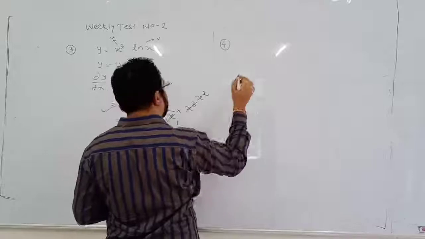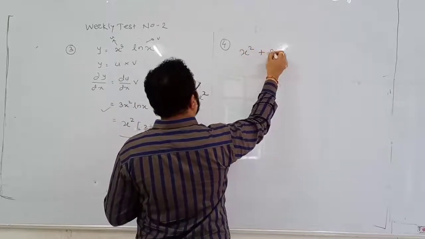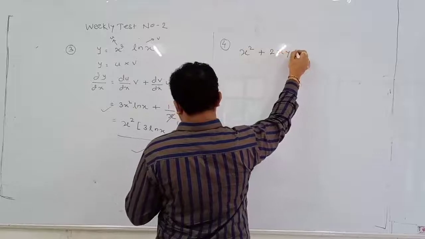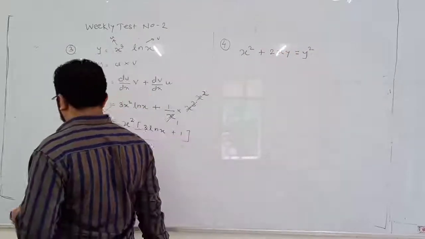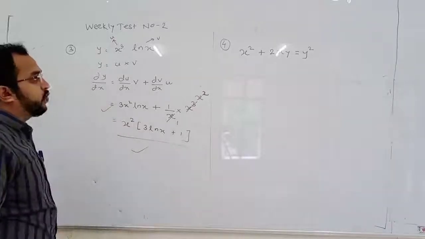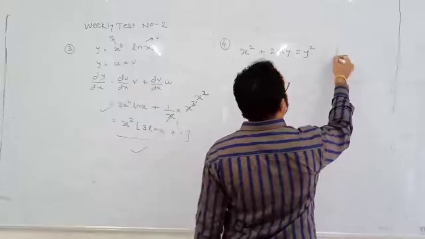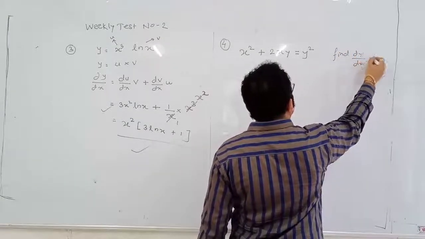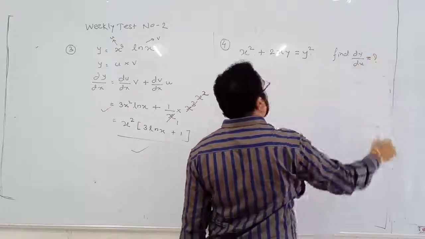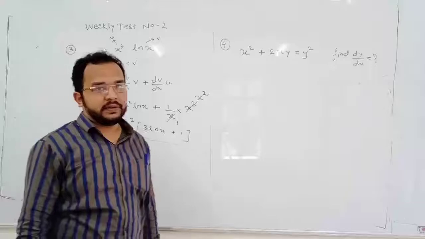Question number 4 is x square plus 2xy is equal to y square. The question is to find dy by dx. What is dy by dx? Now this is an implicit function.